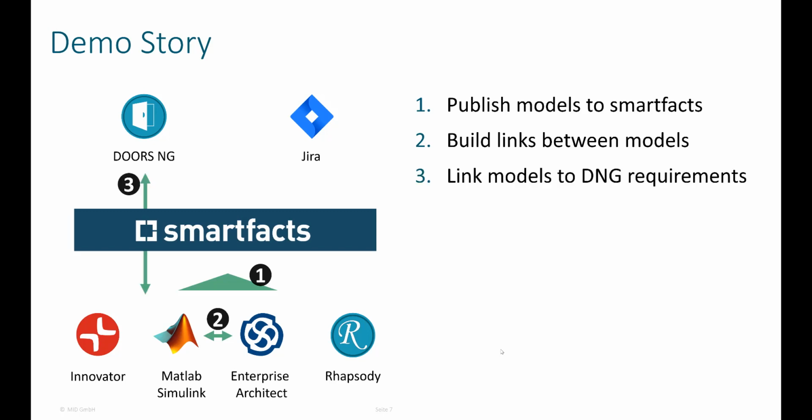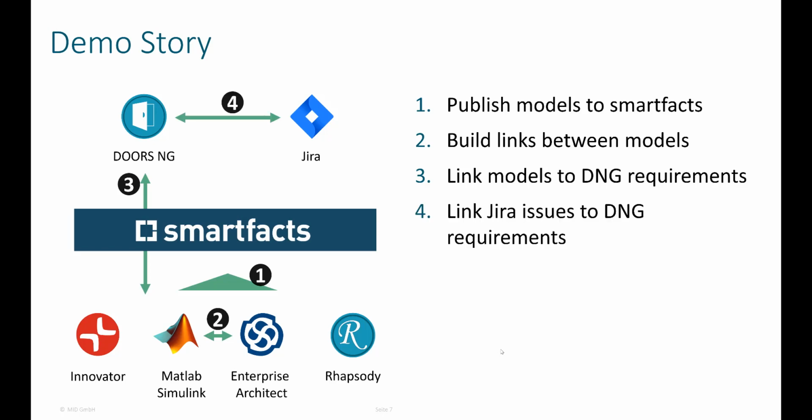In the third step, we're going to include DOORS Next Generation and build bidirectional links between DOORS Next artifacts and models, and then we're going to include Jira and build bidirectional links between Jira and DOORS artifacts, and in the end we'll do some referencing from a Jira issue into models.